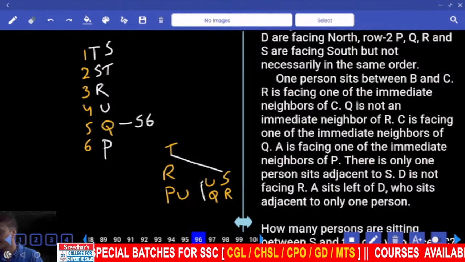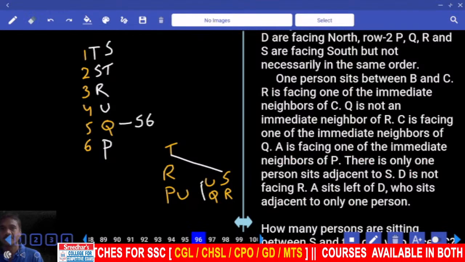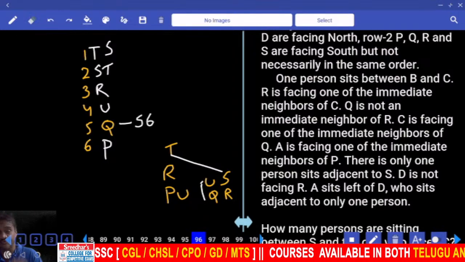96 to 100, what to do? 96 to 100 is first priority, definitely first priority.